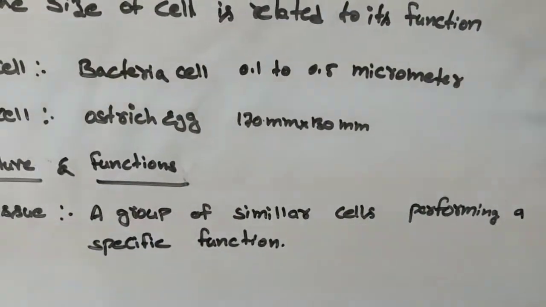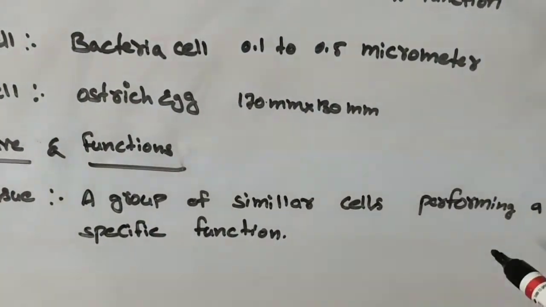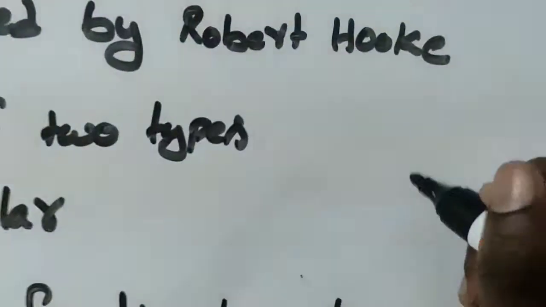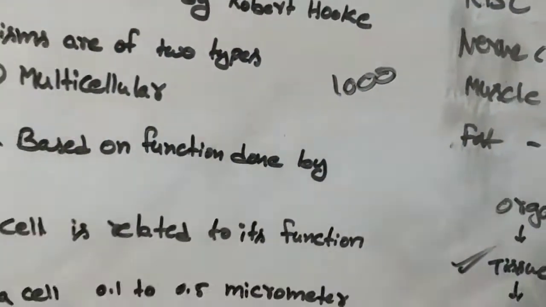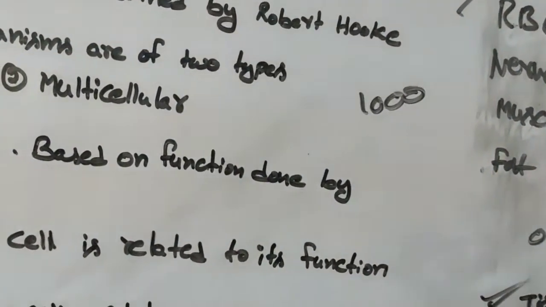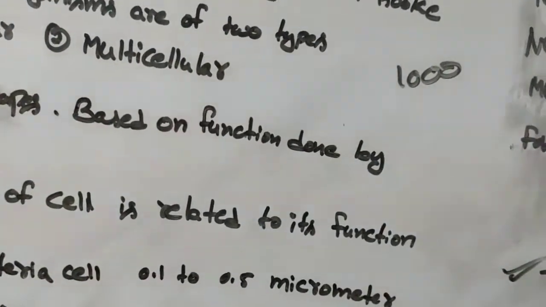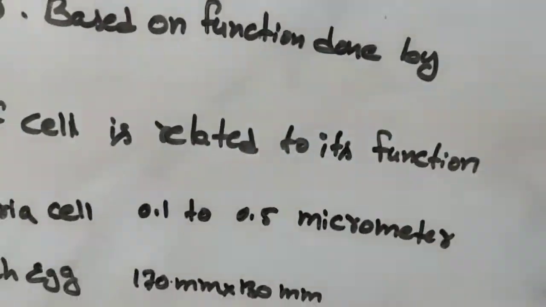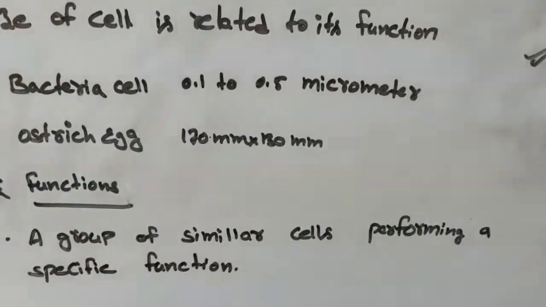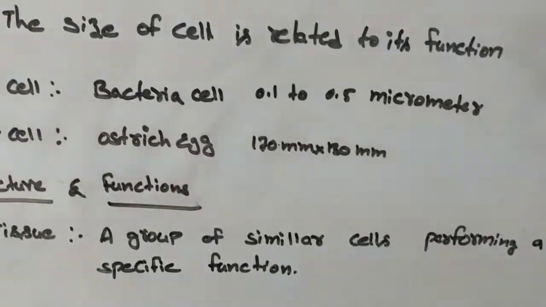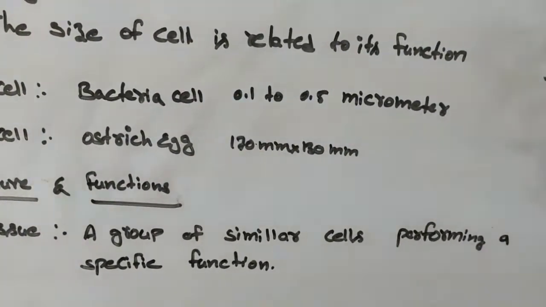Tissue. What is meant by tissue? Tissue is a group of similar cells performing a specific function. That means I have 100 cells, or 1000 cells. All these 1000 cells are similar in structure, and not only structure, in function also they are all similar. All these cells together join and perform a specific function. If they are doing like that, it is known as tissue. So once again I am repeating, a group of similar cells performing a specific function is known as tissue.